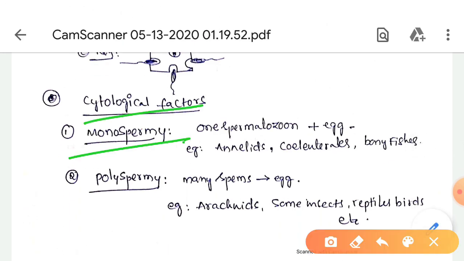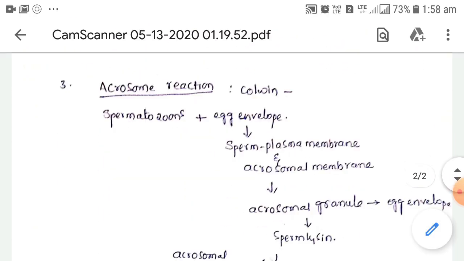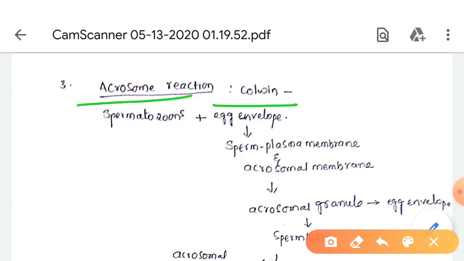Monospermy means only one spermatozoon fuses with the egg. Polyspermy means many sperms are released into the egg, but only one sperm nucleus fuses with the egg nucleus. The acrosome reaction was demonstrated by Colwin. When the tip of the spermatozoon makes contact with the egg envelope, the sperm plasma membrane and acrosomal membrane are both ruptured at the point of contact.